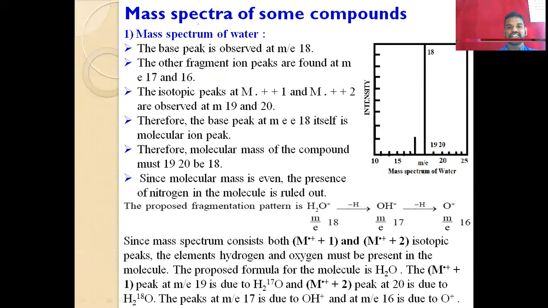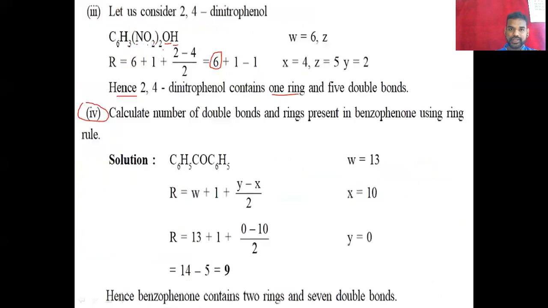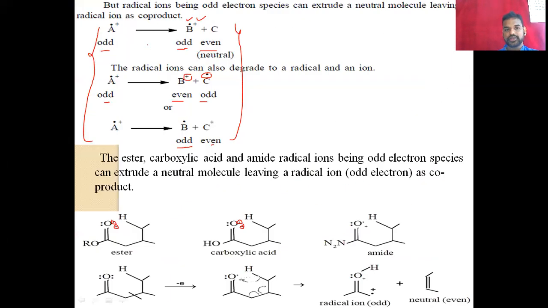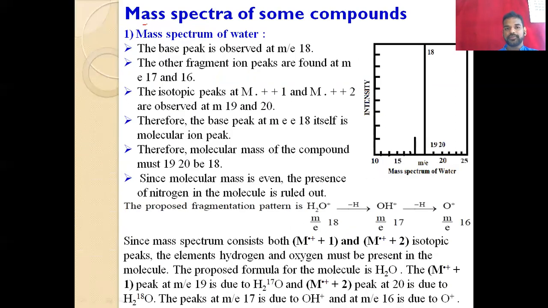Next we have the mass spectra of some compound. And this is also very important. And these three rules are also important. They all are 3 or 4 mass questions. All these questions are very important. And then we have the mass spectra of some compound. So I will explain this in the next class. Thank you.